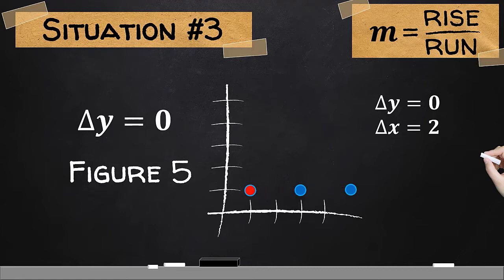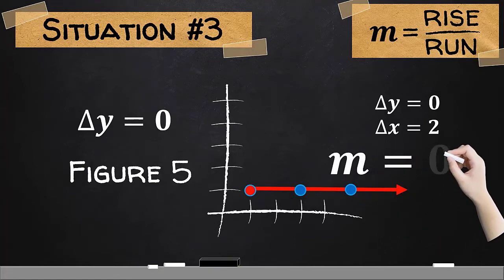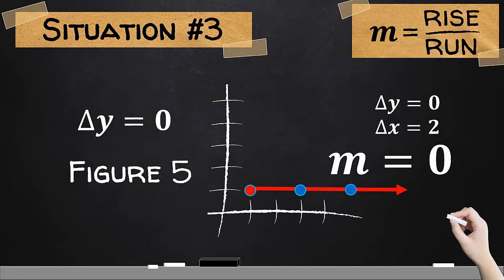If we are going to connect these 3 points, noticeably, we will form a horizontal line. Using the formula for the slope, we could compute here its value to be 0. Notice that there is no tilt with the line.